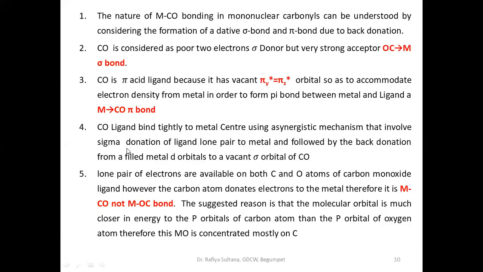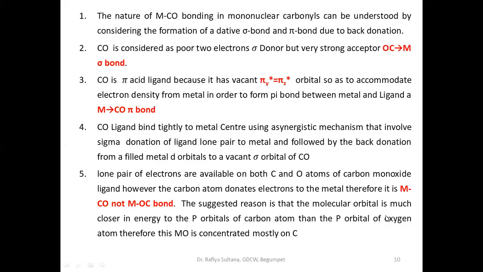Okay, that involves sigma donation of the ligand lone pair to the metal, followed by the back donation from filled d orbitals to vacant pi star orbitals of carbonyl or carbon monoxide. This is known as a synergistic mechanism. Okay, lone pairs of electrons are available both on carbon and oxygen atoms of carbon monoxide, but the carbon atom donates electrons to the metal. Okay, not oxygen. The carbon atom will donate the electron pair to the metal, forming the M-CO bond.